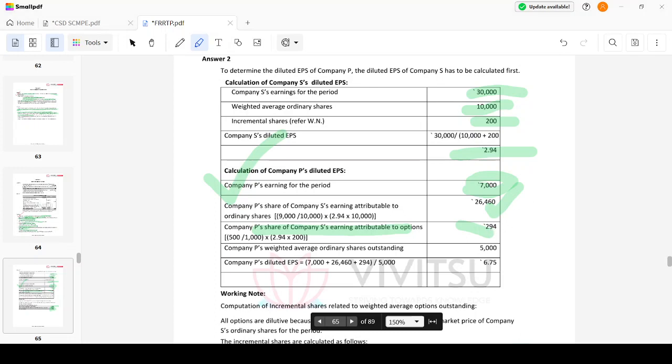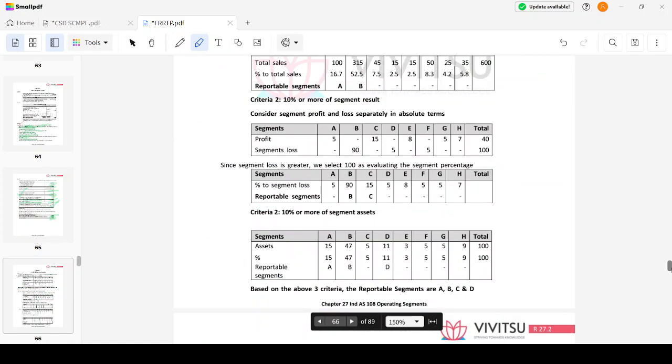So to put it very simply, 2.94 into 9,200. Okay, let's make this calculation itself. Company P's weighted average ordinary shares is 5,000, and then company P's diluted EPS would be 7,000 plus 26,460 plus 294 divided by 5,000, which is 6.75. Clear? Let's move on.